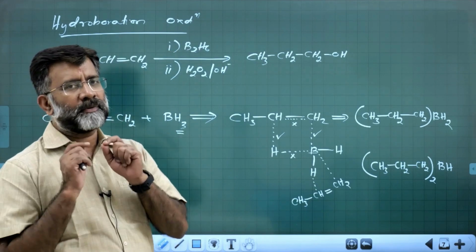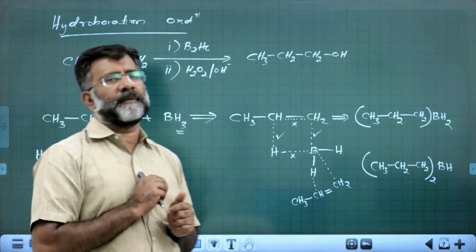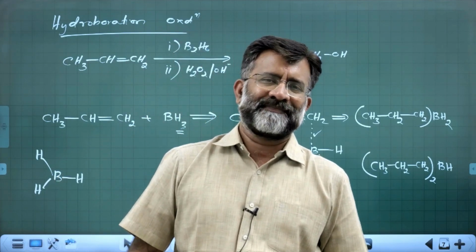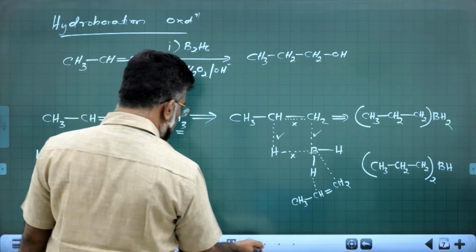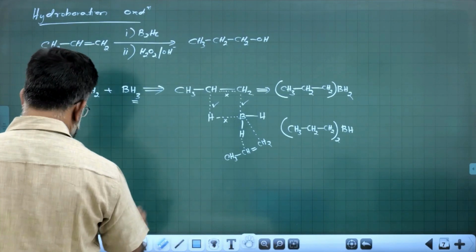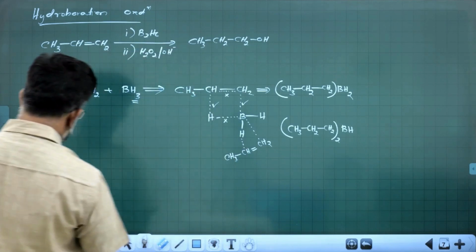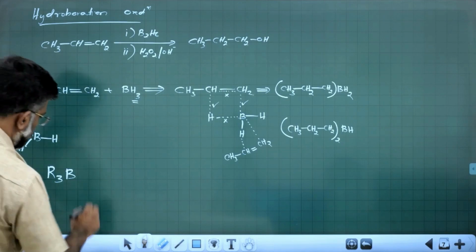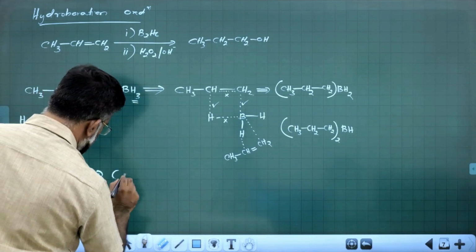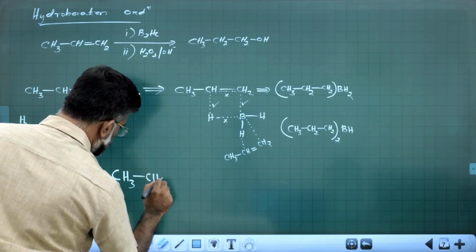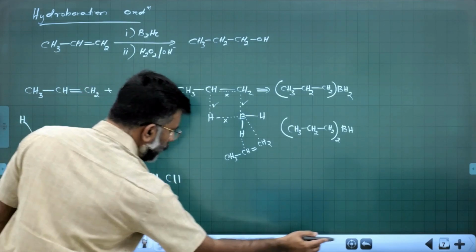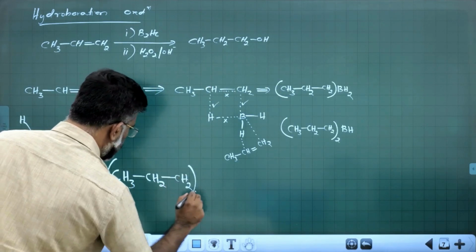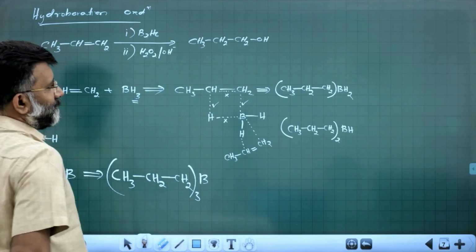And it can happen three times: three propene molecules getting added to boron. The final addition result is trialkyl borane, R3B. For example, in this instance, it will be (CH3CH2CH2)3B.